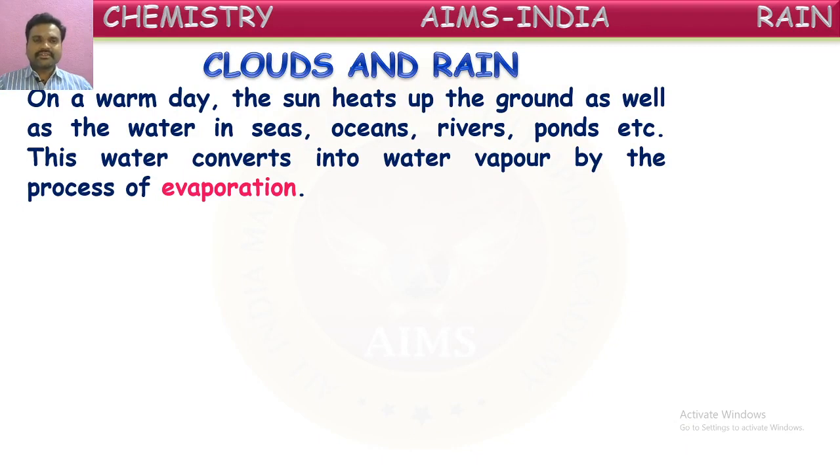On a warm day, the sun heats up the ground as well as the water in seas, oceans, rivers, ponds, etc. What happens on a sunny day? Because of sunlight, the ground will be heated. At the same time, the water present in the water bodies is also heated. Water bodies means the places where water is present, like seas, oceans, rivers, ponds. This water converts into water vapor by the process called evaporation.